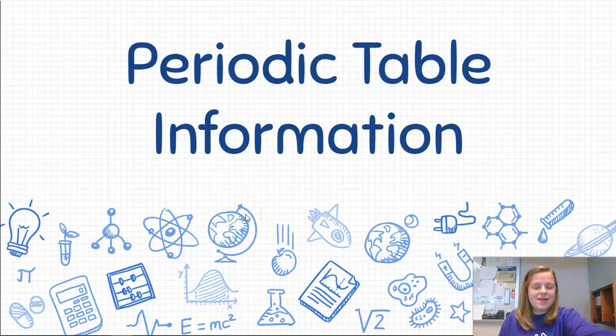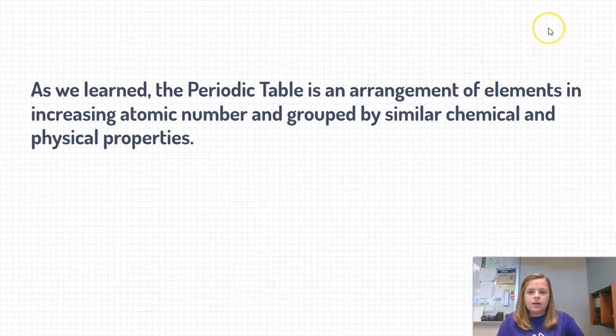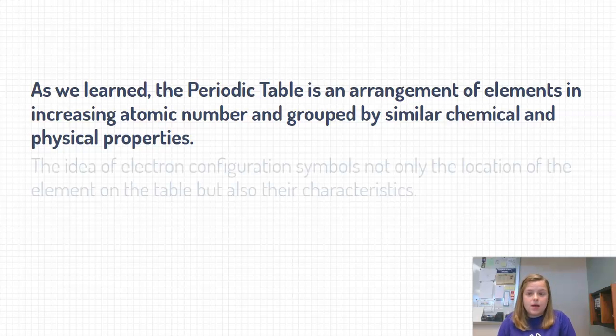Okay, hello everybody. We're going to talk a little bit more about the periodic table, but what information does the periodic table tell us about these elements? As we learned, the periodic table is an arrangement of elements in increasing atomic number and grouped by similar chemical and physical properties.